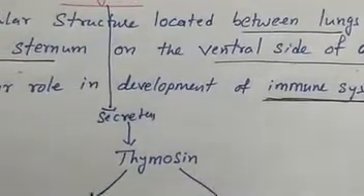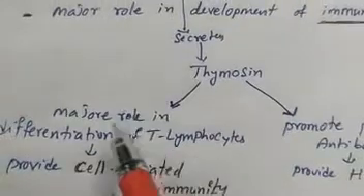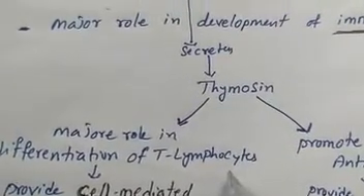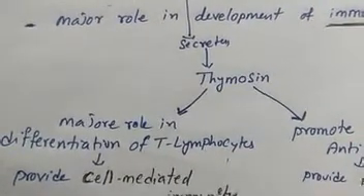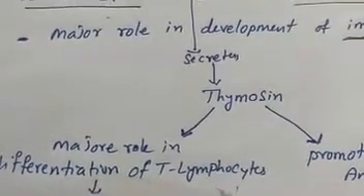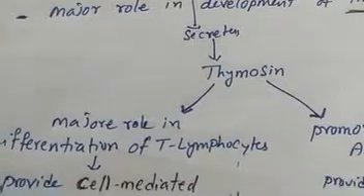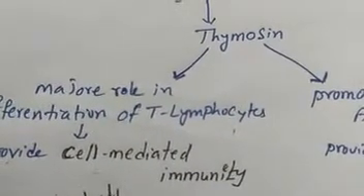In two ways it will develop the immune system. First way, it plays a major role in differentiation of T lymphocytes, like T helper cells, like T suppressor cells. It will help in the differentiation of T lymphocytes, which will provide cell mediated immunity.